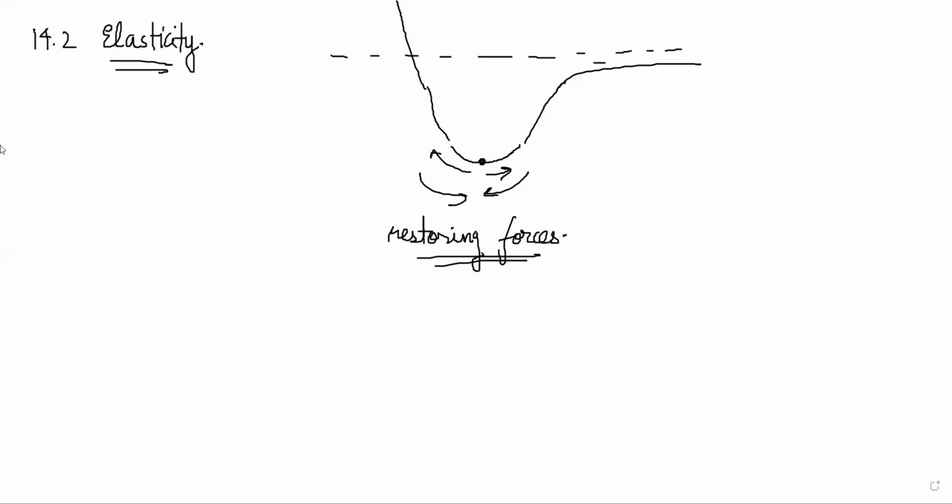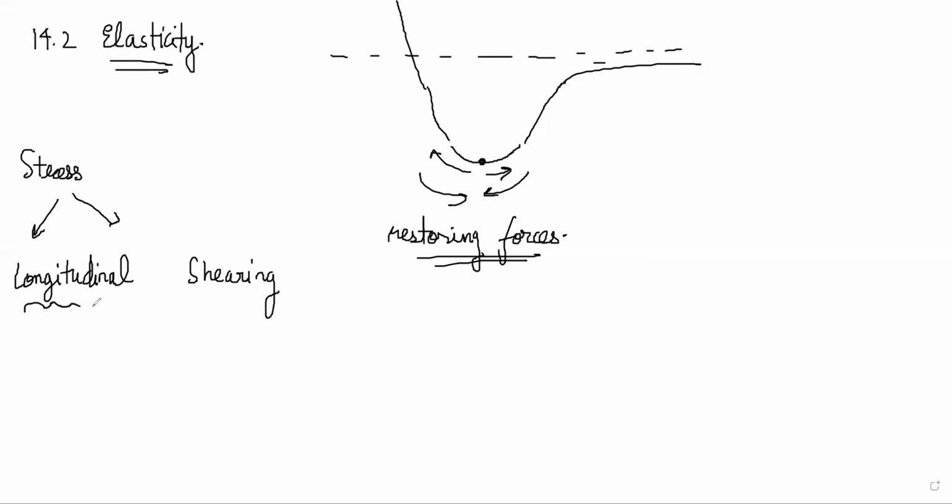Then he talks about stress and strain. So now we have already briefly discussed it once. Multiple types of stress are there. One is longitudinal and one is shearing stress. Longitudinal, shearing, and later we'll also see volume stress or compressive stress. But right now, what is longitudinal stress? Stress is basically force per unit area of cross section.